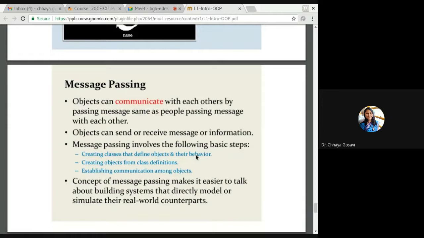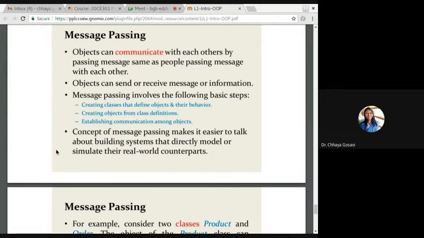You have to create a class. Then create objects of that class, and then call the methods of that class. Establish communication between objects means call the functions of that class. The concept of message passing makes it easier to talk about building systems that directly model or simulate the real world counterpart. How do we communicate with each other if we consider ourselves as an object?